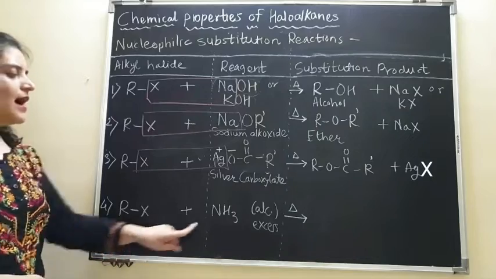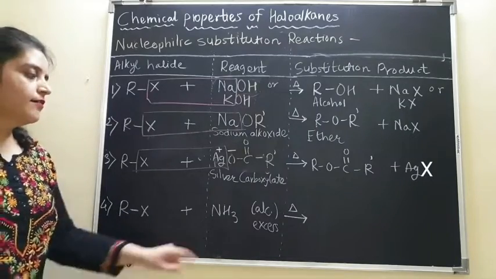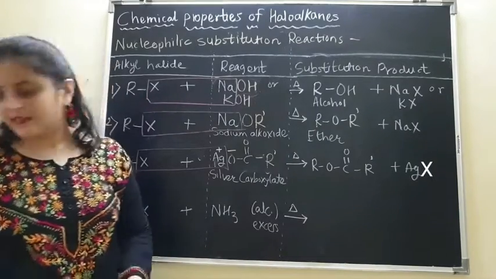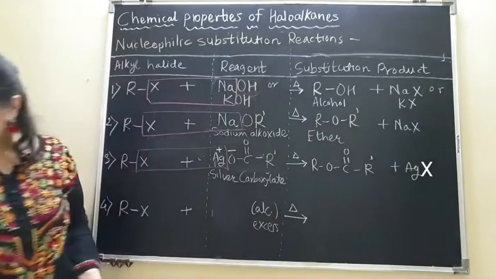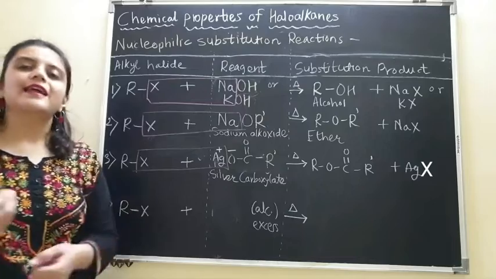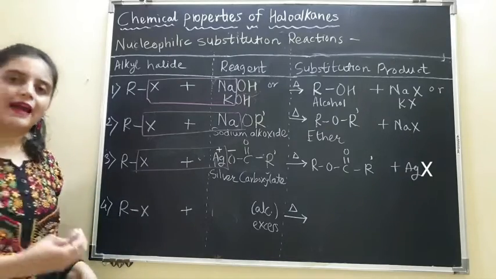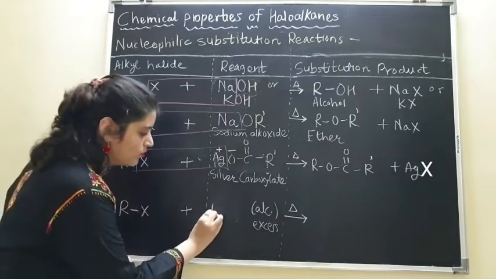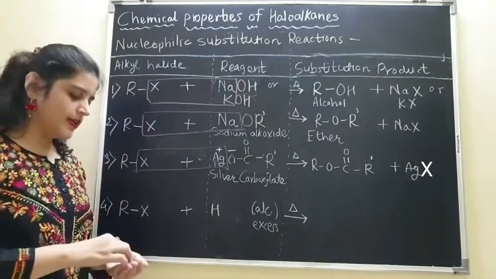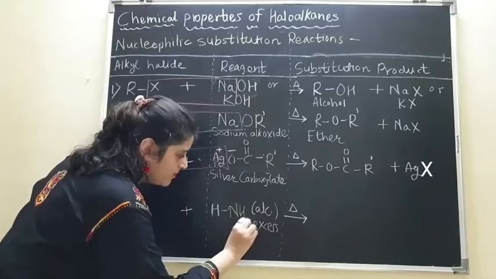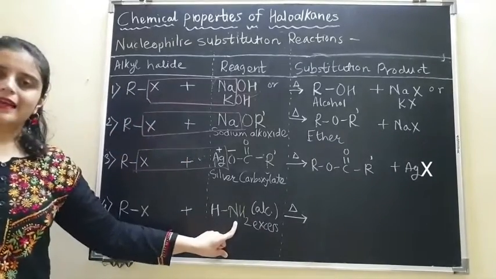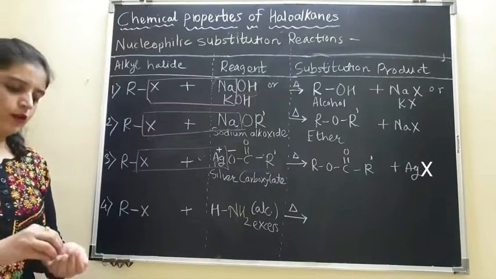Now the next reaction, RX plus NH3, which is alcoholic ammonia. Let us write this NH3 like this: H-NH2, which is nothing but NH3, out of which this NH2 is our nucleophile.